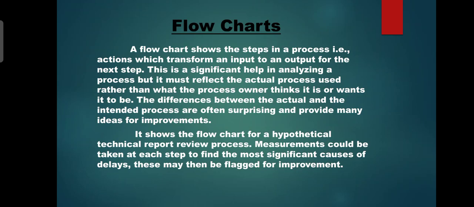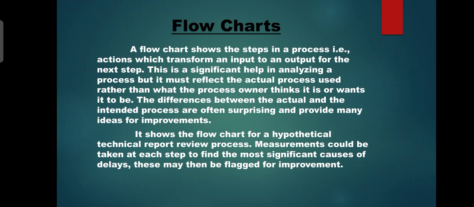A flowchart shows the steps in a process. It shows how the process transforms input to output for the next step. This analysis reflects the actual process, rather than what the process owner thinks it is or wants it to be.